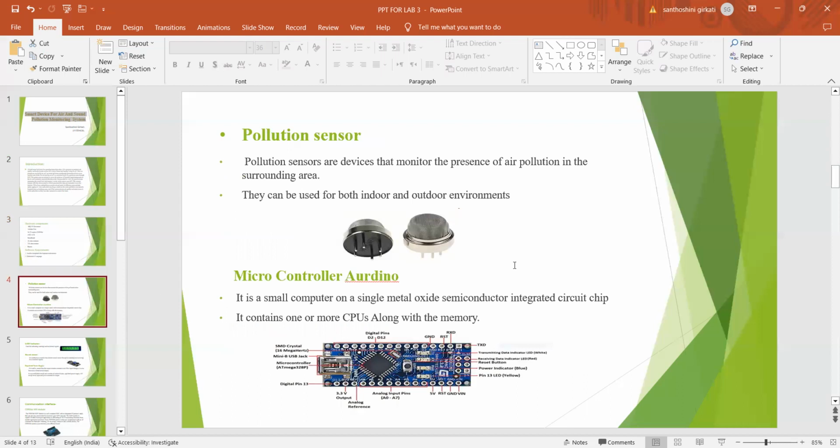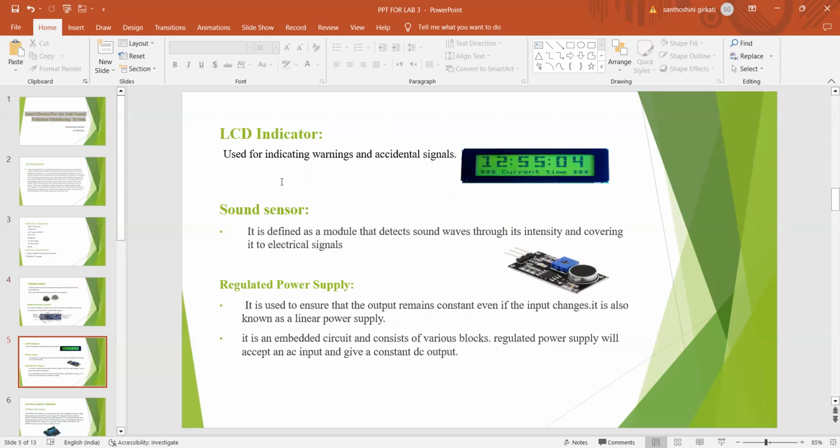Getting into the hardware components, the pollution sensor senses and monitors the presence of air pollution in the surrounding area, as well as the microcontroller. It is a small computer on a single metal oxide semiconductor integrated circuit chip. It contains one or more CPUs along with the memory. And the LCD indicator is used for indicating warnings and accidental signals.